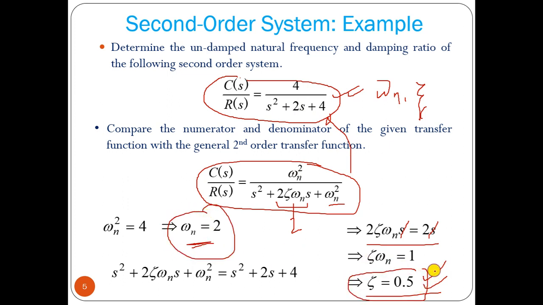If we know the value of zeta, then we can find what the output response should be. If zeta is between 0 and 1, the response is underdamped. If zeta equals 1, it is critically damped. If zeta is greater than 1, it is overdamped. If zeta equals 0, it is undamped.